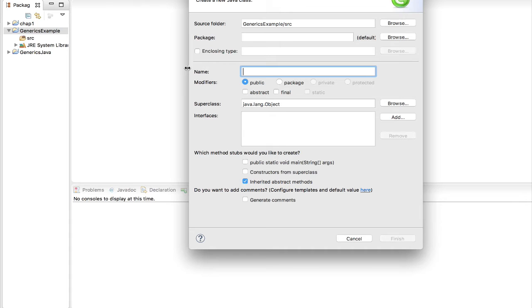So first, let me create a new class called GenericsFirstExample. You can create any name for a class, but because this is the first example in this tutorial, I'm going to name it GenericsFirstExample. Do I need the public static void main? No, I'm going to create the main function in a different class so that I can separate the organization,